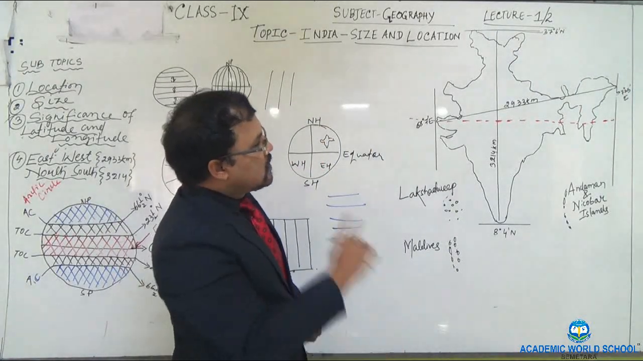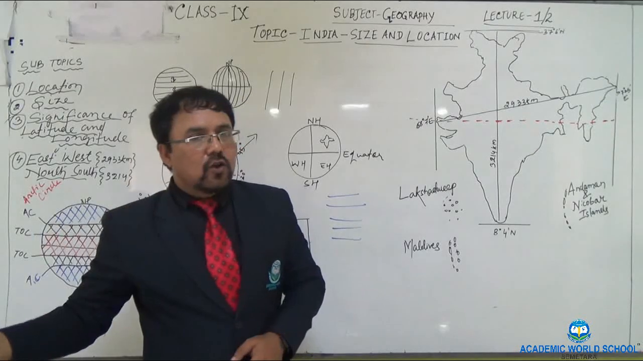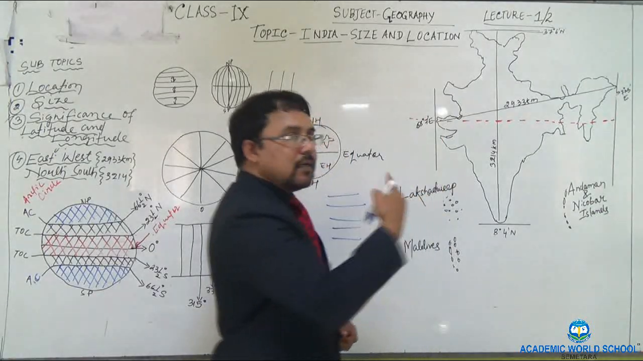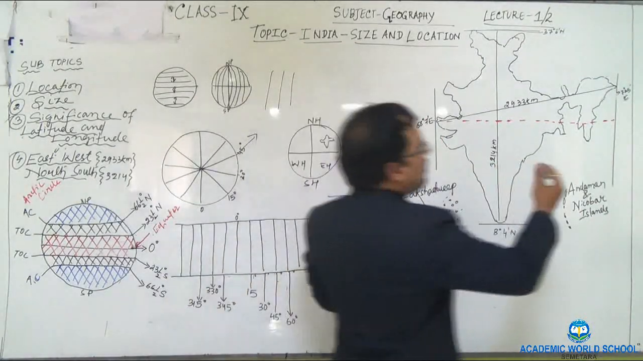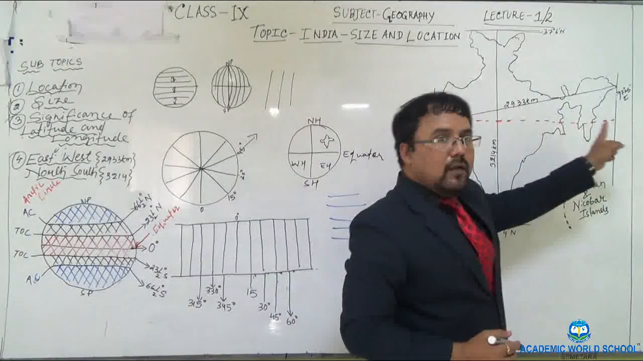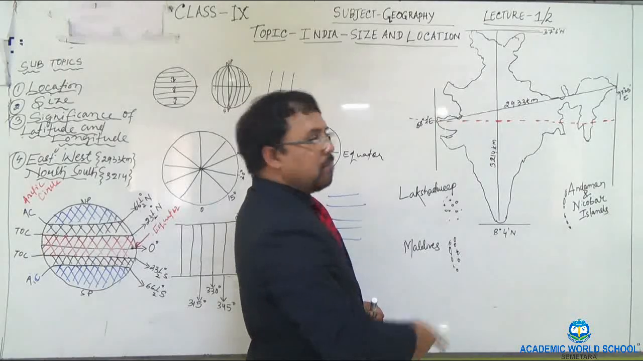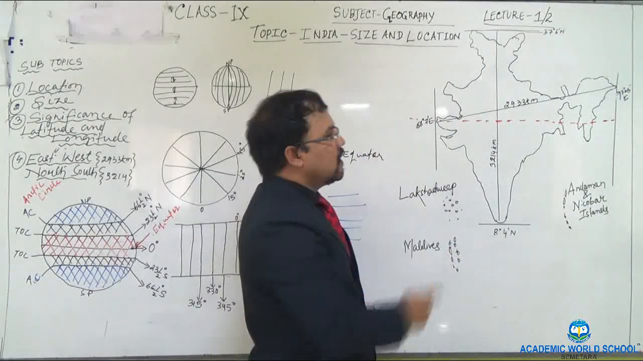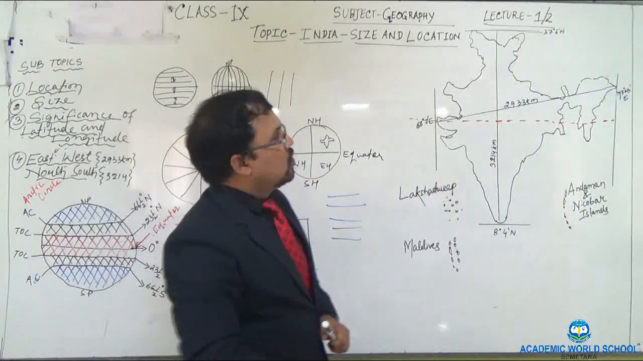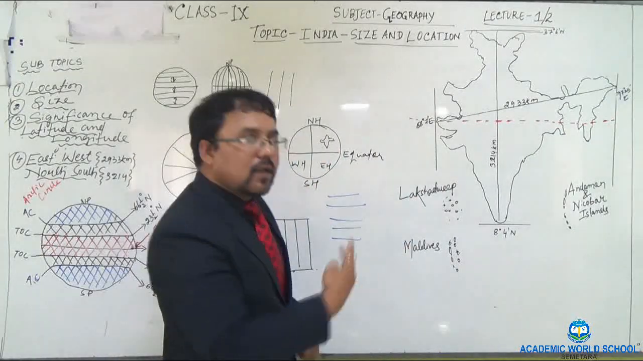And if we see the eastern-western extent of India, we have to see the longitudes, from which longitude to which longitude India extends. So you can see India extends from 68 degrees 7 minutes east longitude to 97 degrees 25 minutes east longitude. So whenever you are asked about the eastern-western extent, you have to mention 68 degrees 7 minutes east to 97 degrees 25 minutes east. And when you are asked about the northern-southern extent, you have to mention 8 degrees 4 minutes north to 37 degrees 6 minutes north.